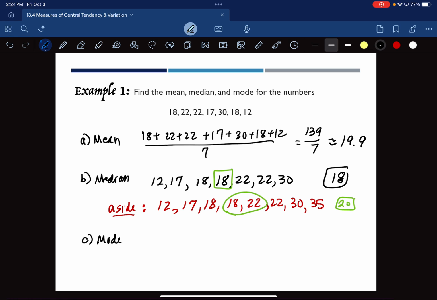Okay, so mode just means the number or numbers that occur most frequently. What value or values is that for this data set? 18 and 22.